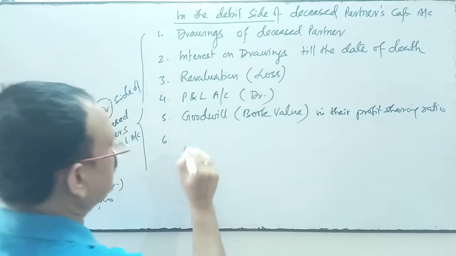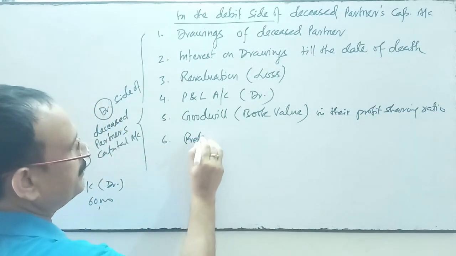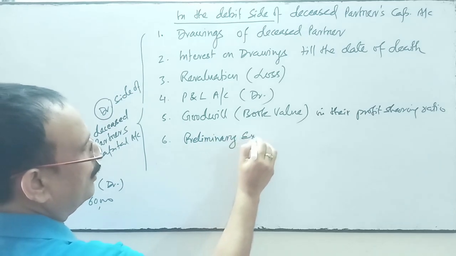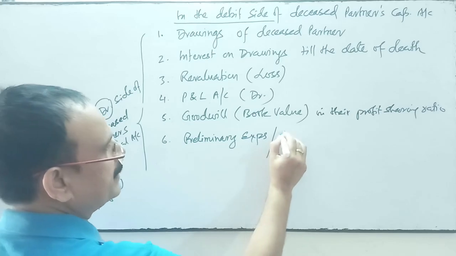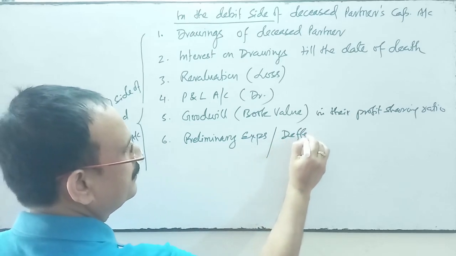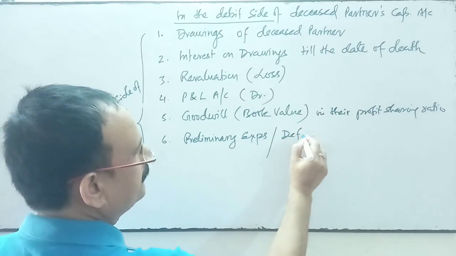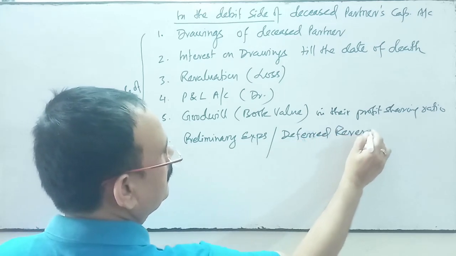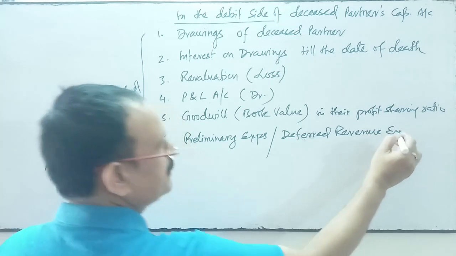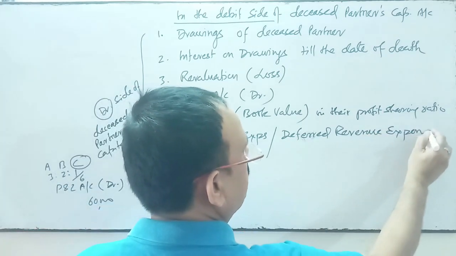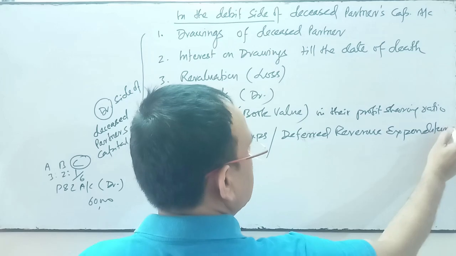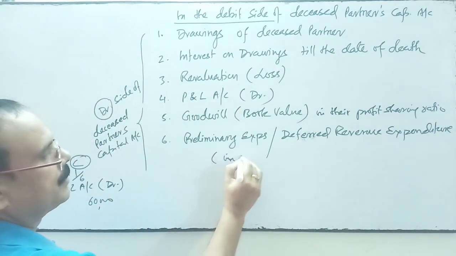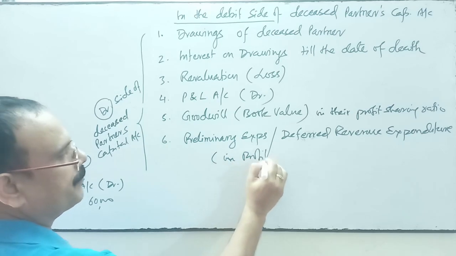Sixth, any preliminary expenses or any deferred revenue expenditure, if any, will also be transferred to the deceased partner's capital account in profit sharing ratio.